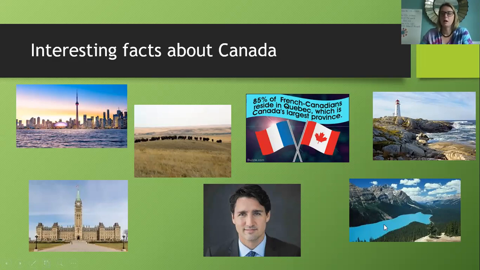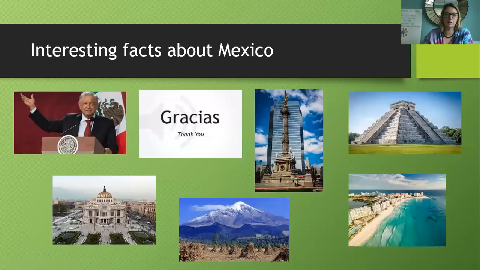And here is another picture of the Rocky Mountains, because they also go into Canada. And so there's some great skiing there. So there's some stuff about Canada. And here is some interesting facts about Mexico.